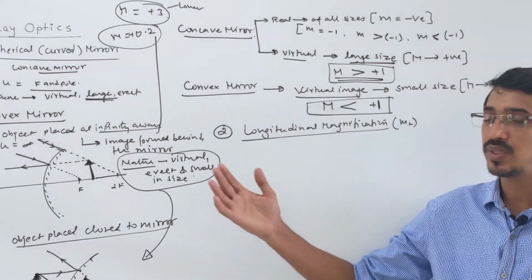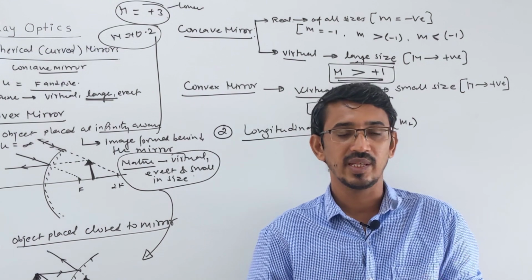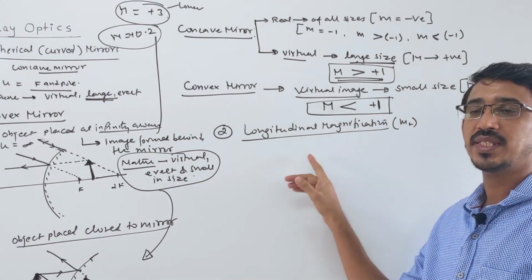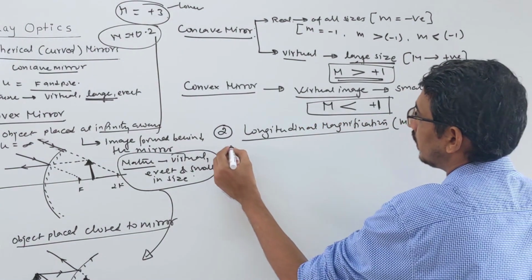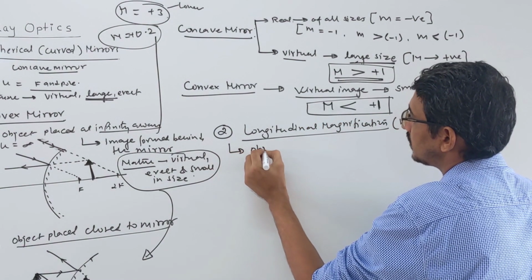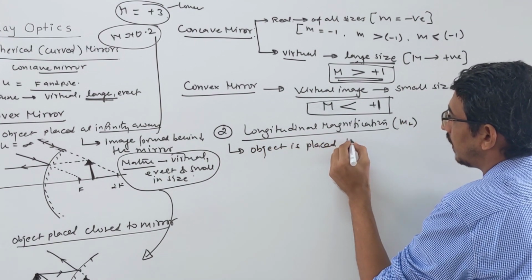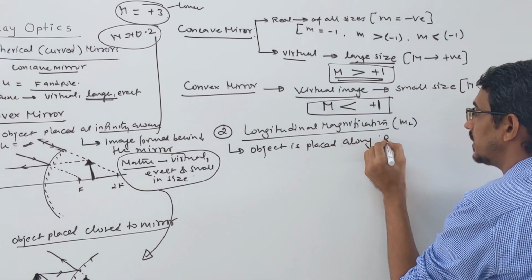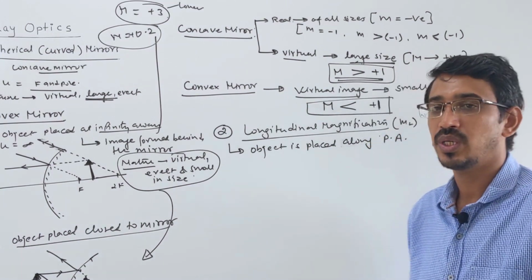Look here. What was transverse or linear? Your object is placed perpendicular to your principal axis, and then the magnification we get is called linear. In this case, your object is placed parallel to, or along, the principal axis. Then we get some magnification, and that is called your longitudinal magnification.